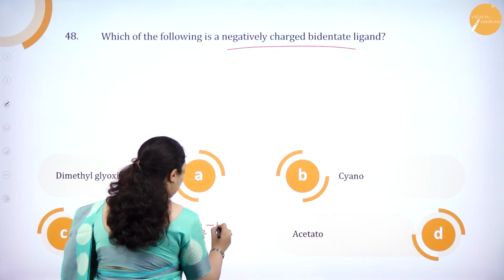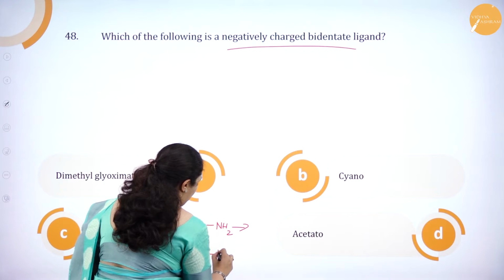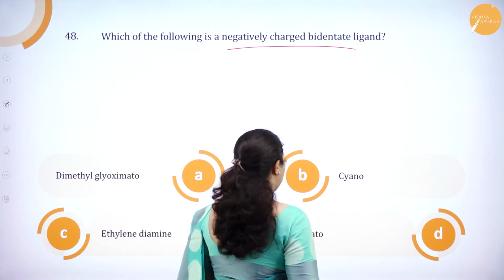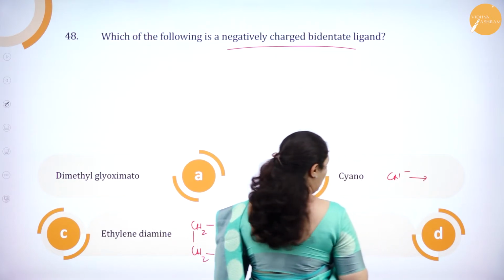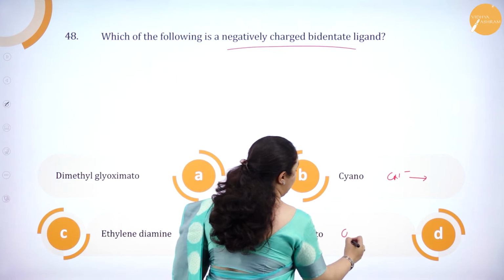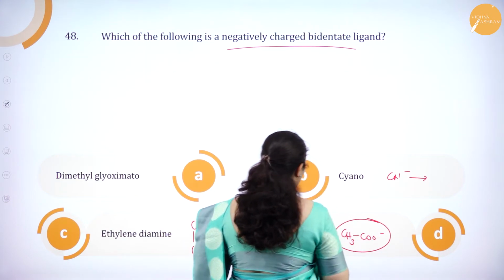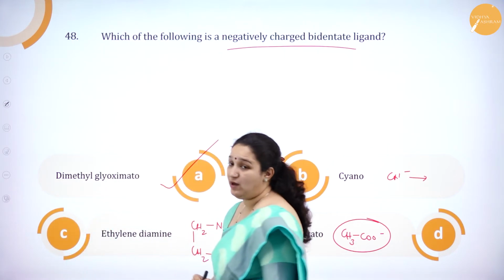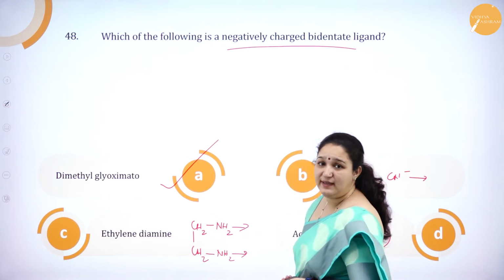That is CH2, NH2, CH2, NH2. So it is neutral, it's not the option. Cyano is CN minus, but it is monodentate. Acetato is CH3COO minus, and this is also monodentate. So obviously it should be dimethyl glyoxymato, which is a negatively charged bidentate ligand.